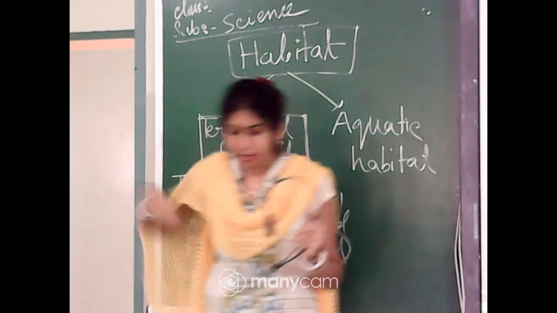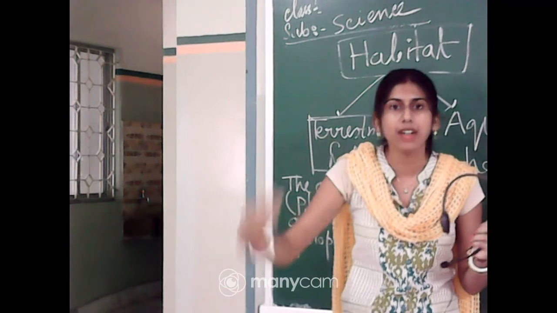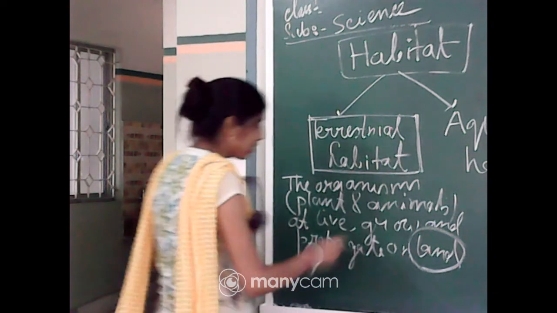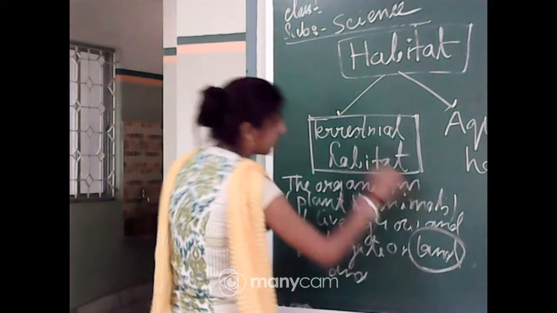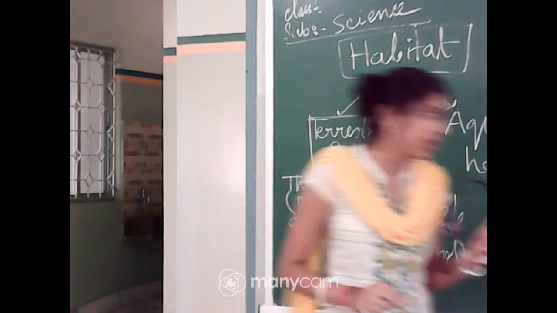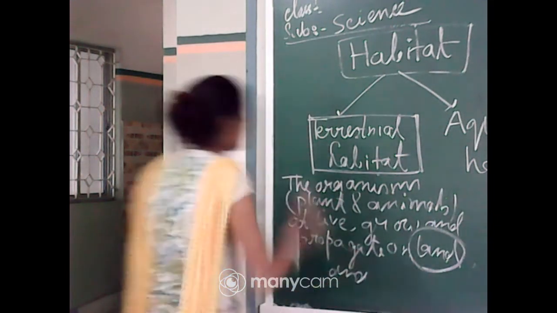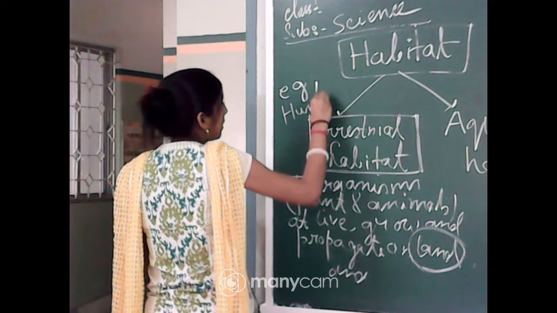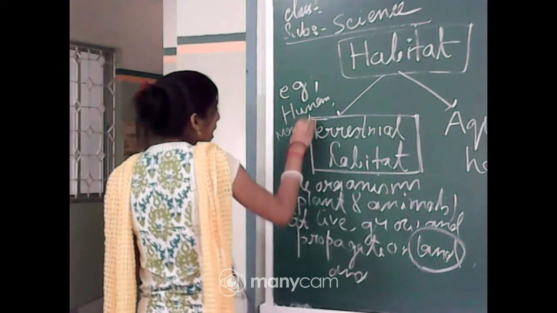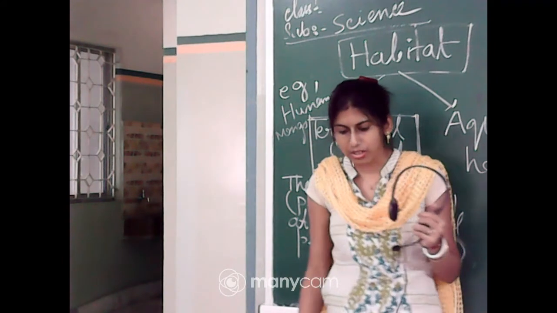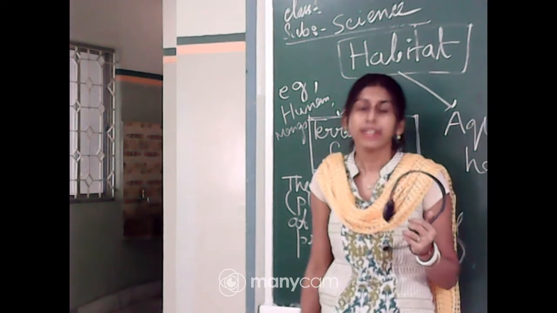I am repeating that part: the organisms that live, grow and propagate on land. Propagate means increasing their number. These are called terrestrial organisms, and their habitat is called terrestrial habitat. Clear? Now what will be examples of terrestrial organisms? As we know, humans, mango plants and tigers are terrestrial organisms because they live on the land.